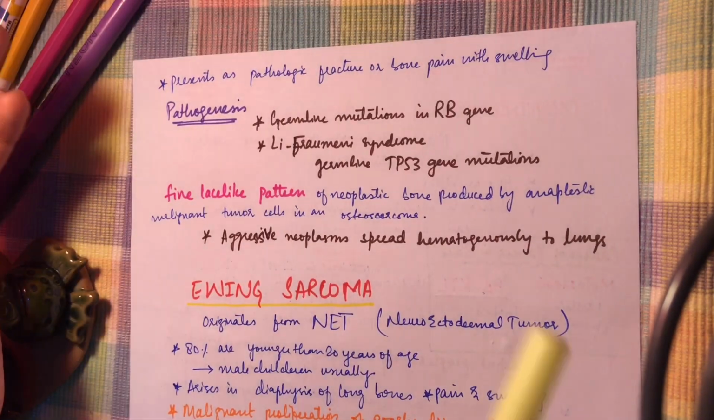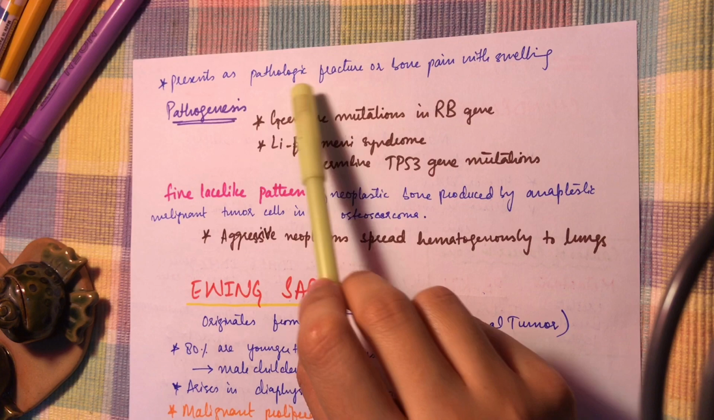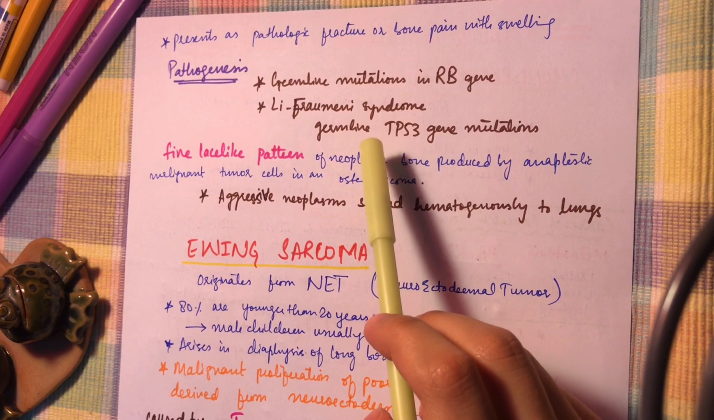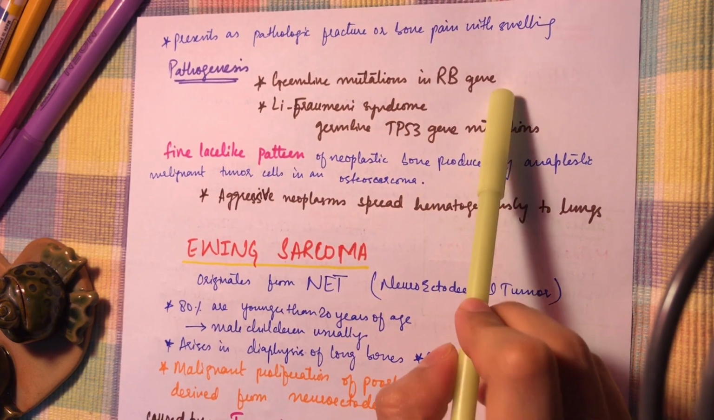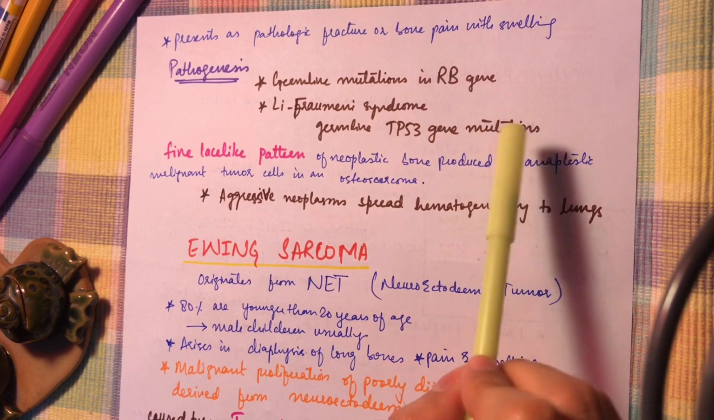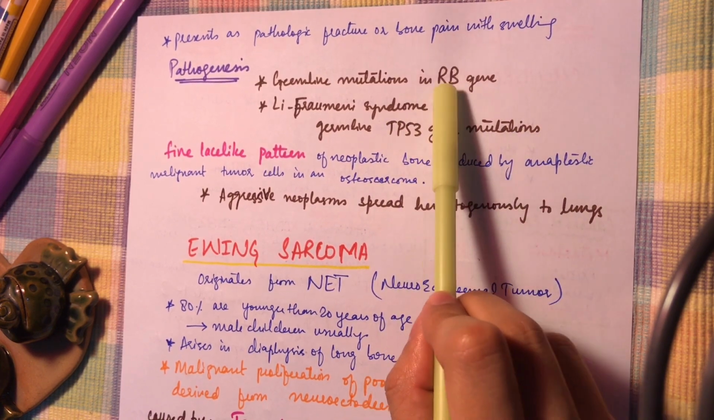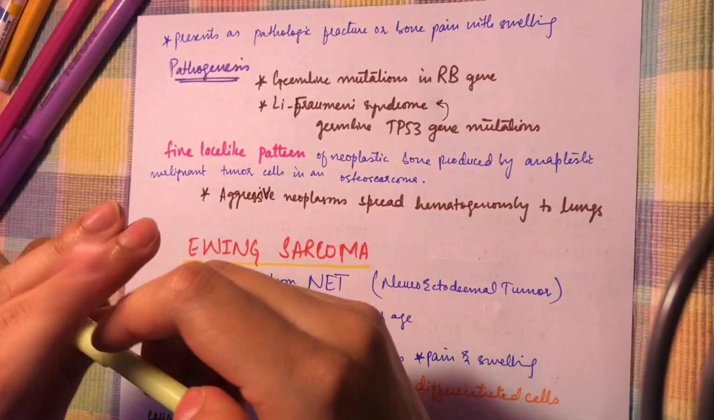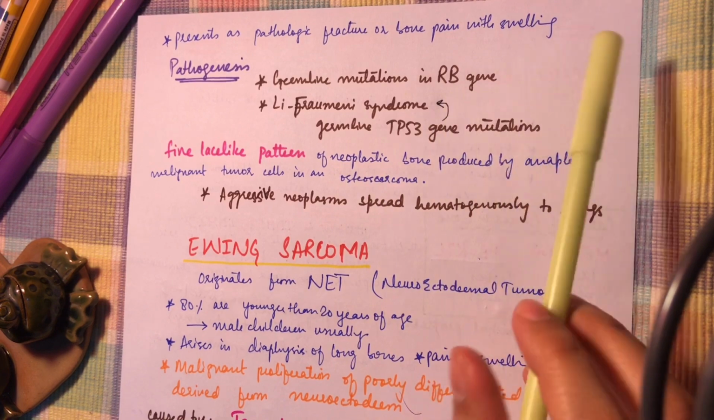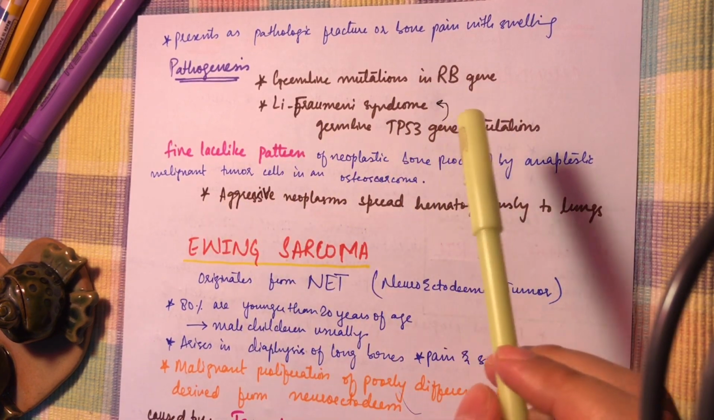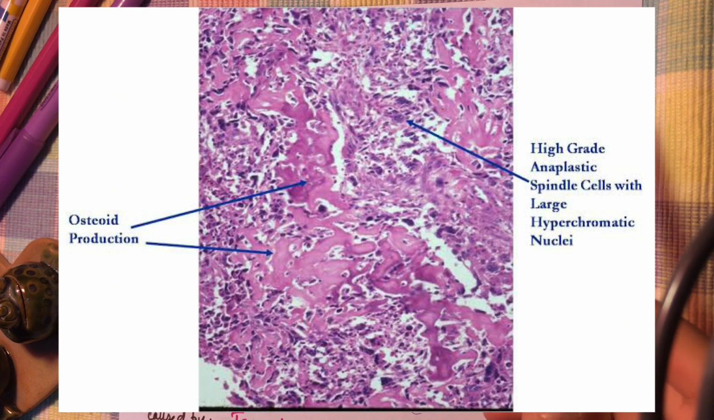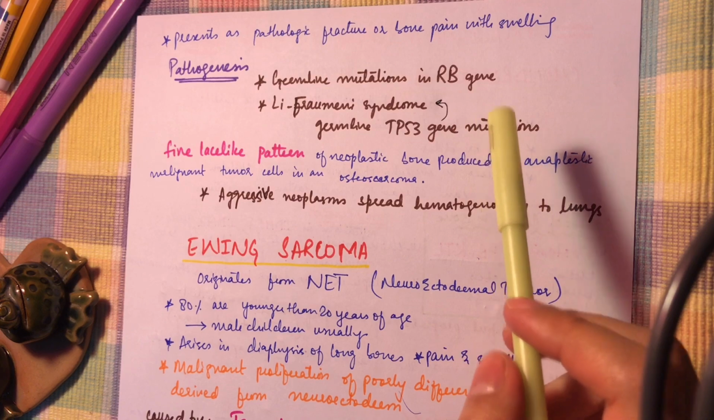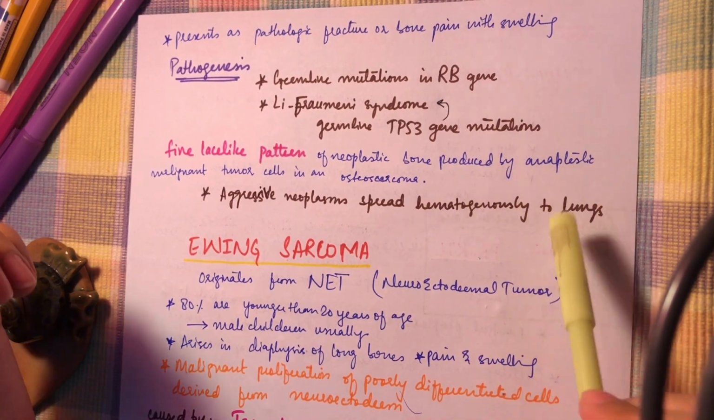The patient presents with a pathologic fracture or bone pain with swelling. The pathogenesis of the osteosarcoma includes germline mutations in the RB gene or the germline TP53 gene mutation, which is present in the syndrome called Li-Fraumeni syndrome. So these two conditions cause the osteosarcoma. The morphology shows a fine lace-like pattern of neoplastic bone that is produced by the anaplastic malignant tumor cells, and the aggressive neoplasms spread hematogenously to the lungs.